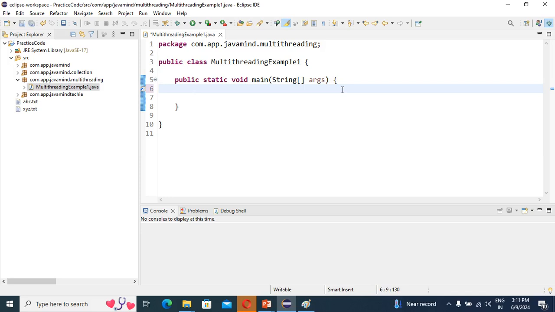Great, guys. So our main motto is the single thread model, so we will have only one thread. Just see here, I'm writing sysout, and I write here "single model".